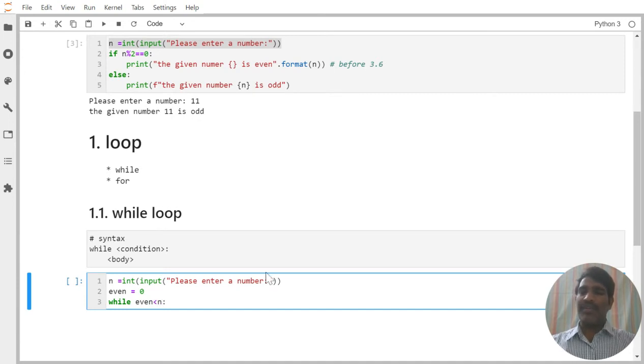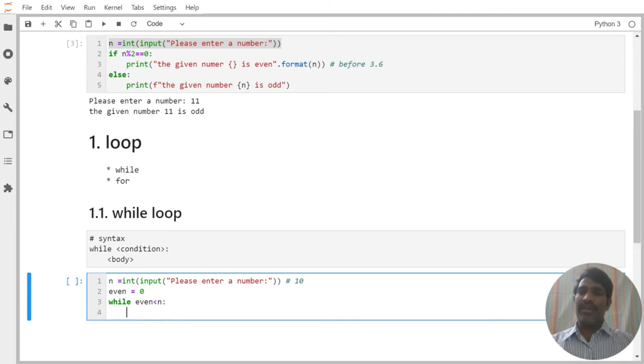At this point, assume n is equal to 10, they have given 10. What is my condition? 0 less than 10. 0 less than 10 means the condition is true, right? If the condition is true, it will enter the body part and print the even value.